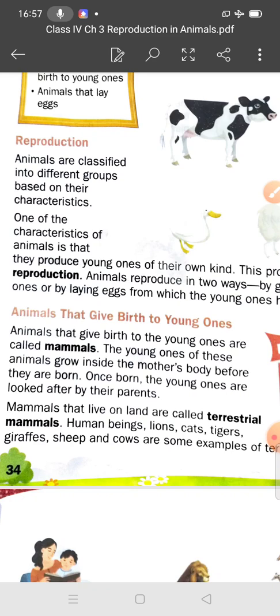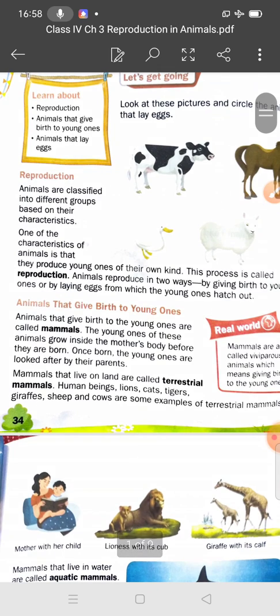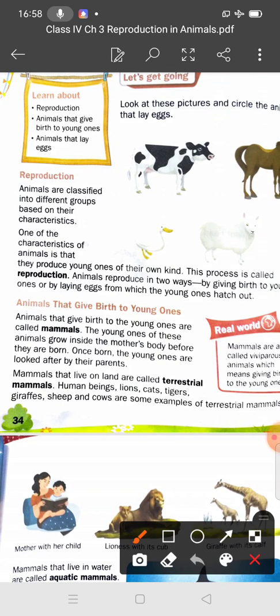One of the characteristics of animals is that they produce young ones of their own kind, and this process is called reproduction.